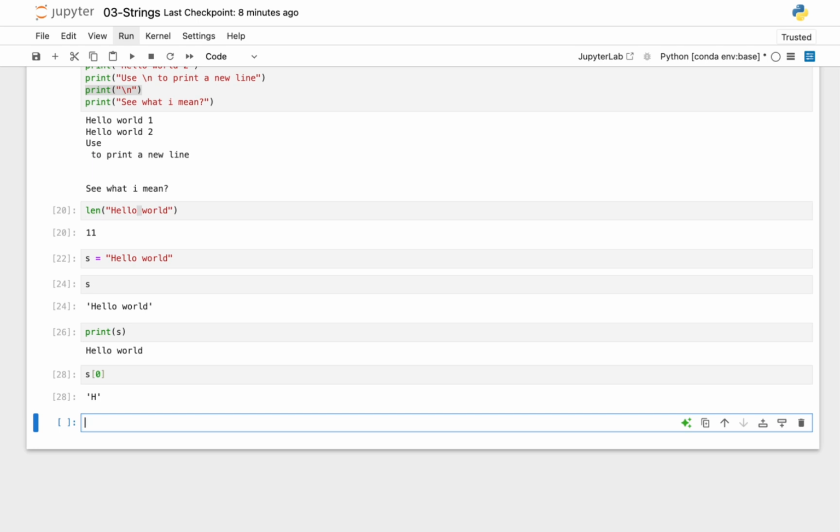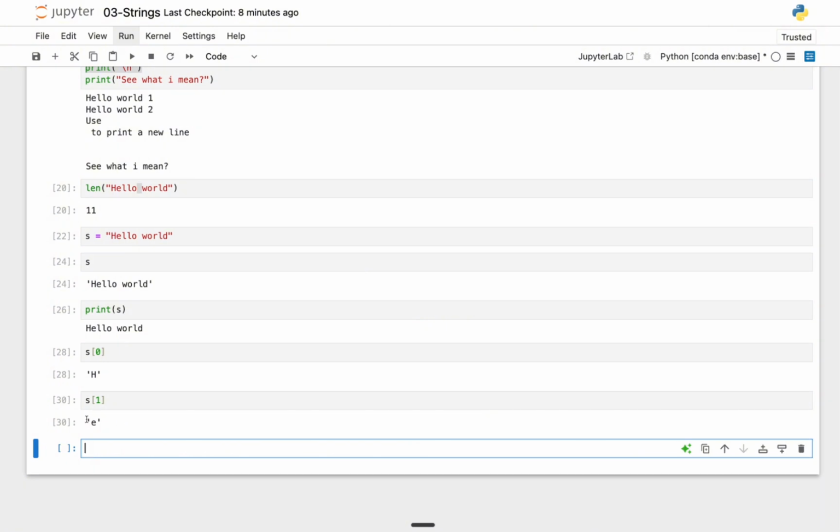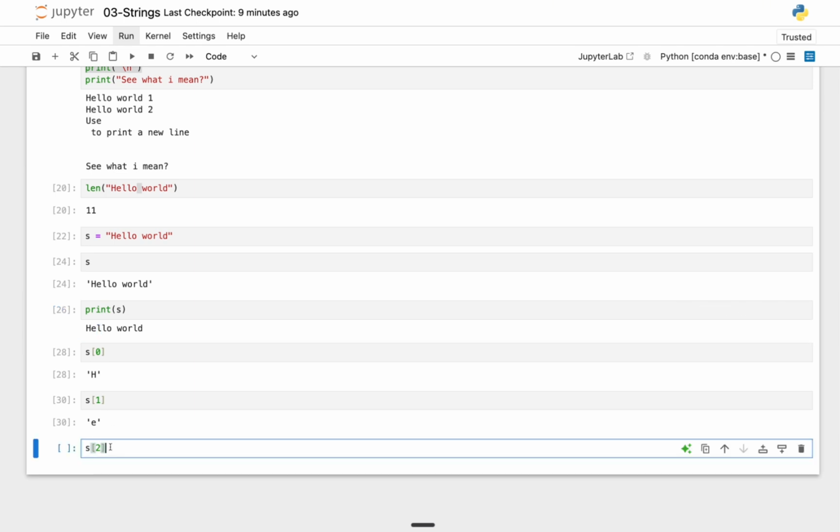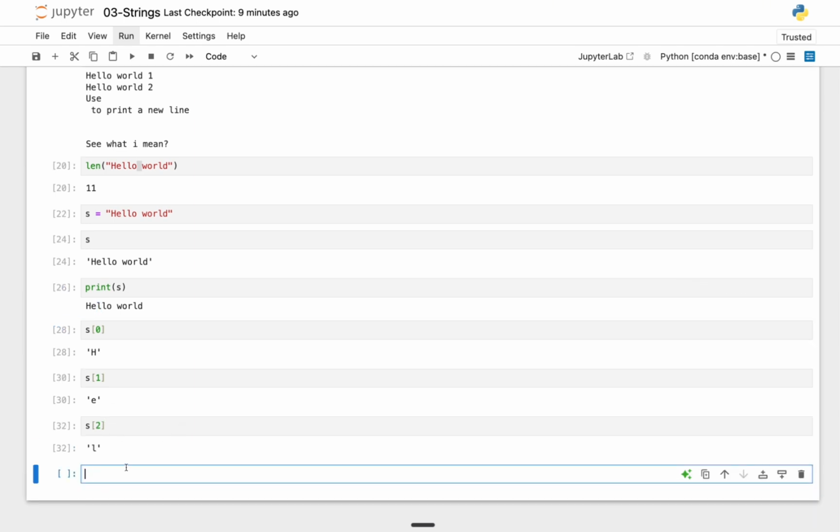I see beginners make that mistake a lot. So next, if we want to grab the E, we're going to do what? s, the square bracket, then 1. I almost wrote 2 there. So right here, you can see that we have E. And if you want to grab the first L also, we can say s and pass in 2, which is 0, 1, 2. This L that we have right here. And if I run this, you can see that we have L.